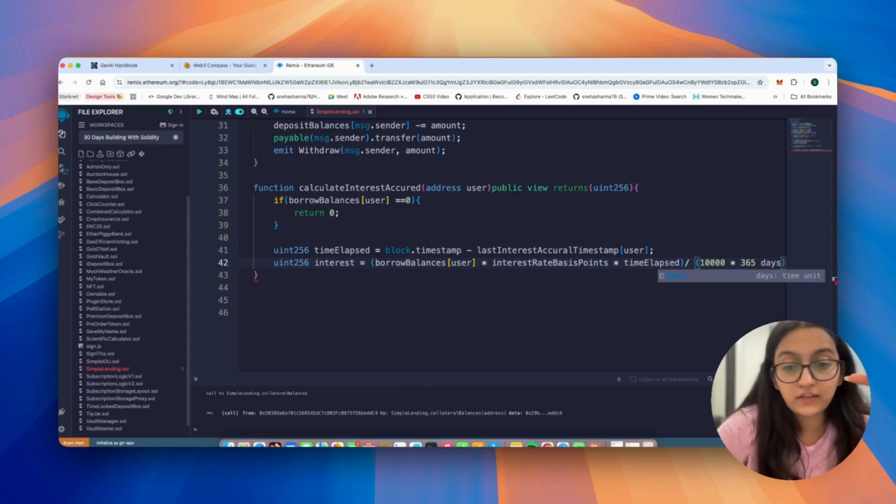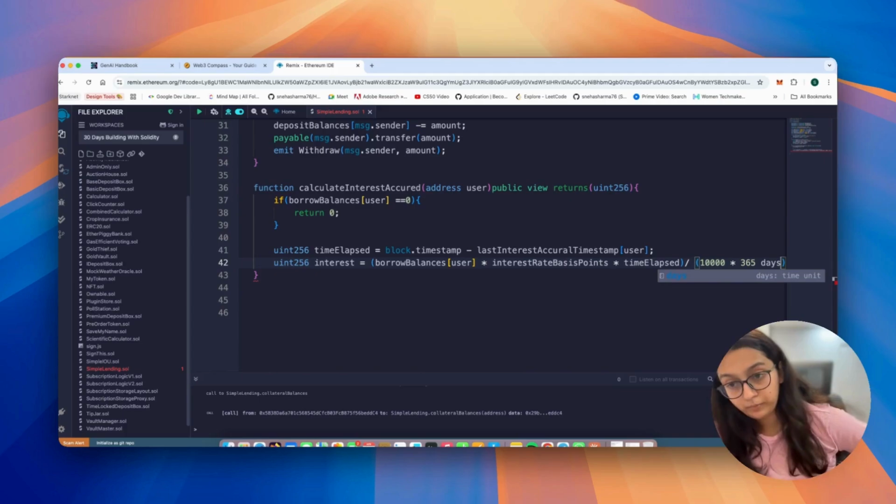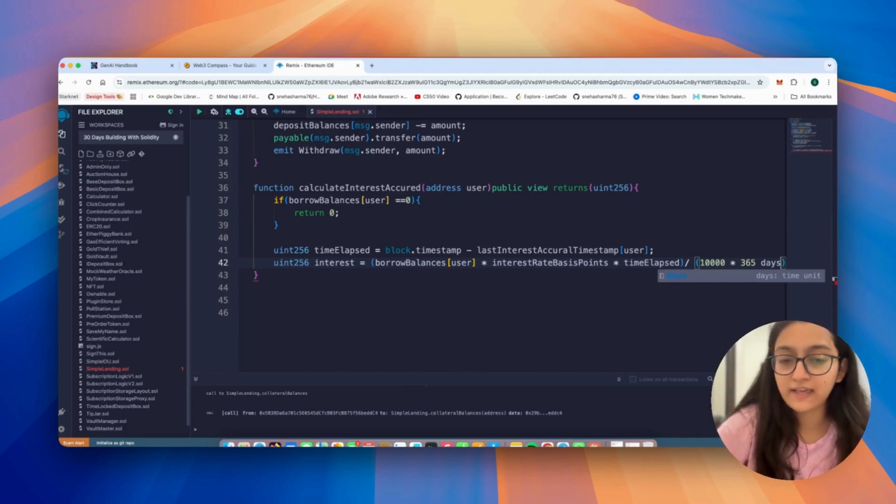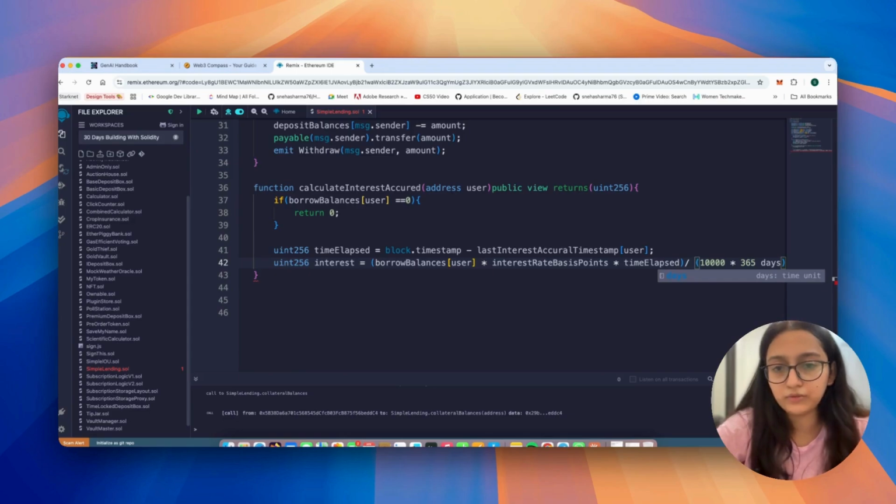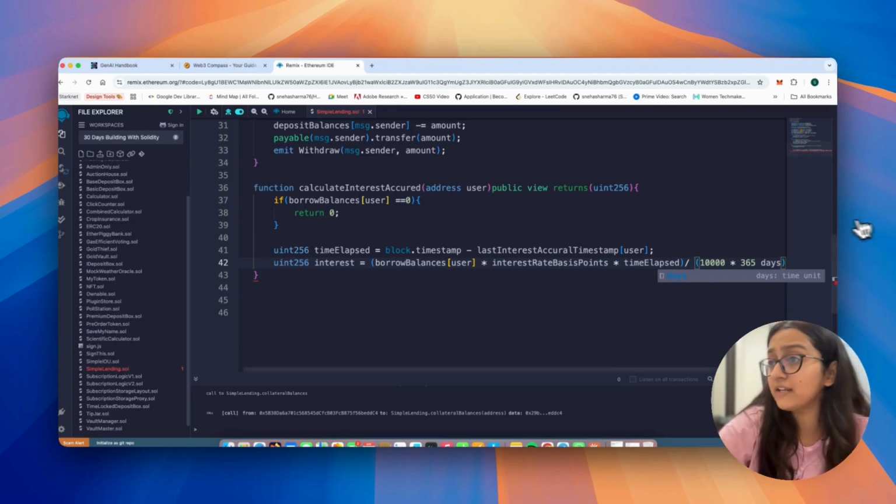So this gives us the interest accrued so far, because we're not talking about annual interest here. We are just calculating it on the basis of whatever time elapsed has happened. And that is how we do the entire calculation. So I hope that's clear.